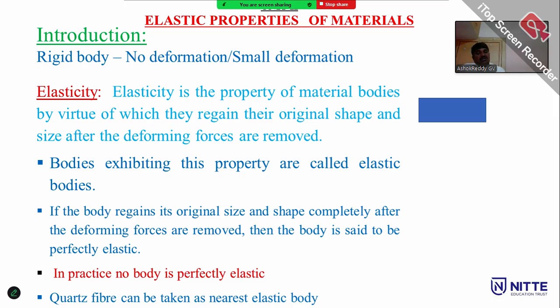Examples of elastic materials are springs, rubber (not plastic), and some steel wires. In practice, no body is perfectly elastic. A quartz fiber can be taken as the nearest elastic body.